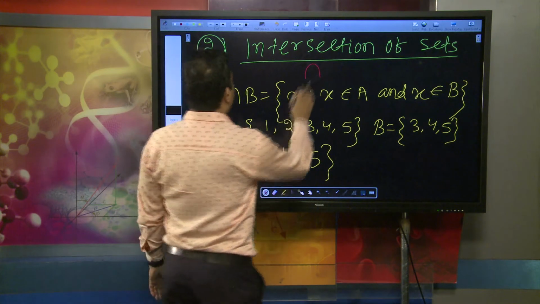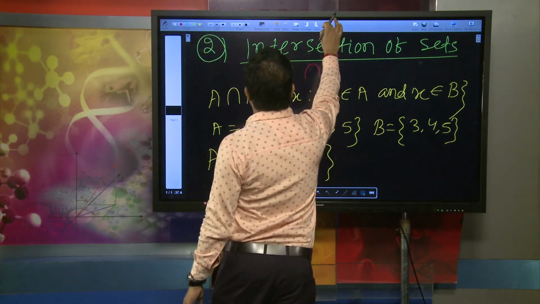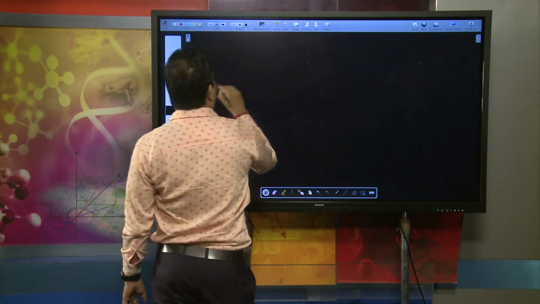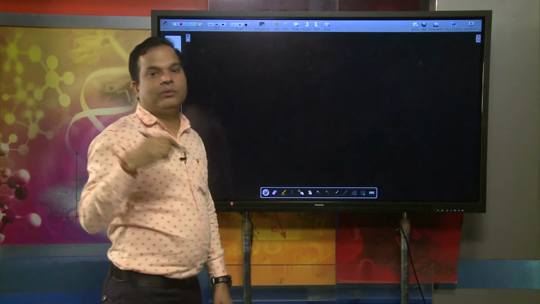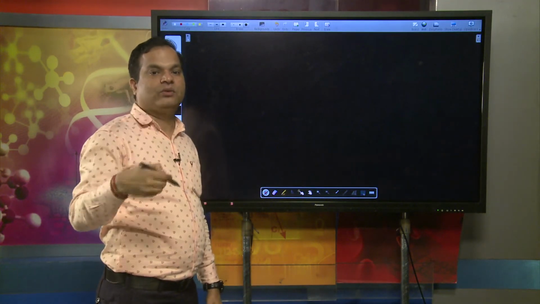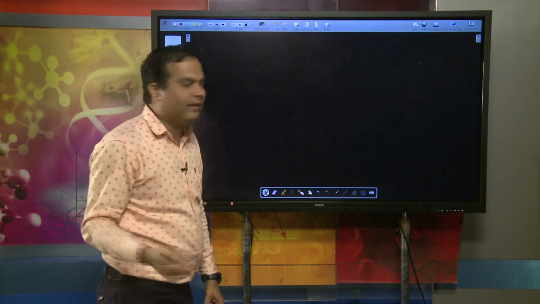Okay. Now when talking about intersection of sets, a very important thing: suppose we would like to represent intersection of sets diagrammatically, through a Venn diagram.